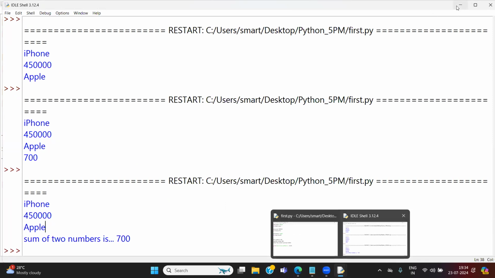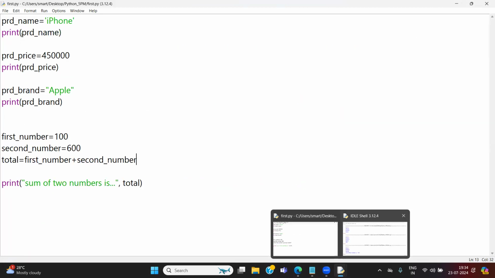I want to change my prints completely. I don't want to see it like this. Print, my phone is, comma, product name.